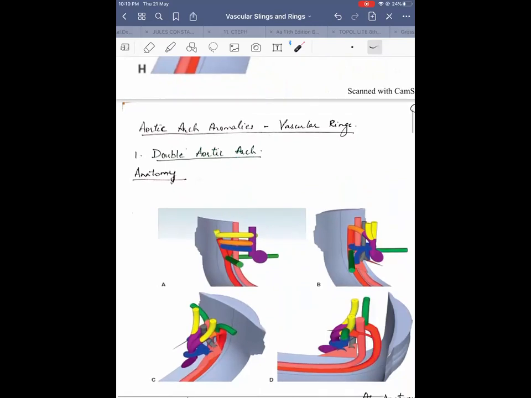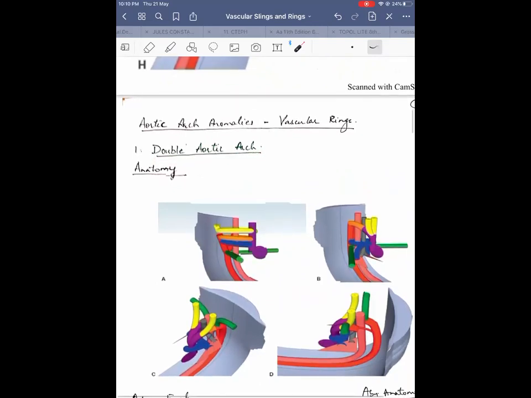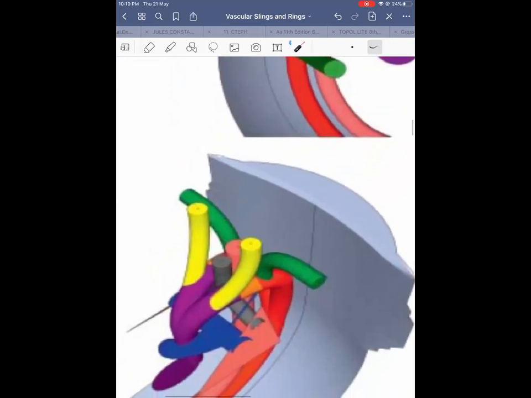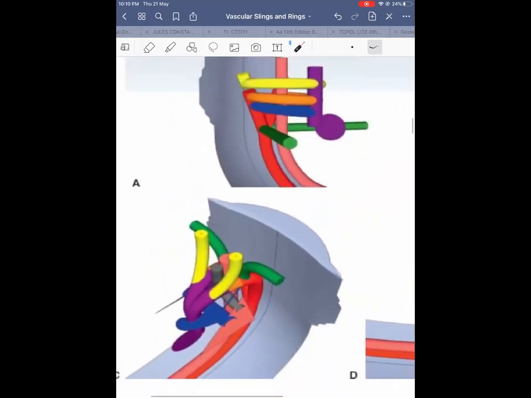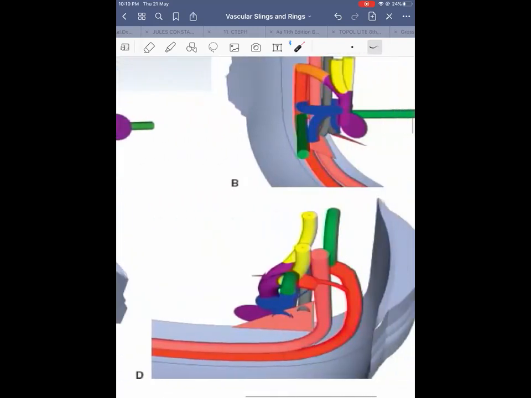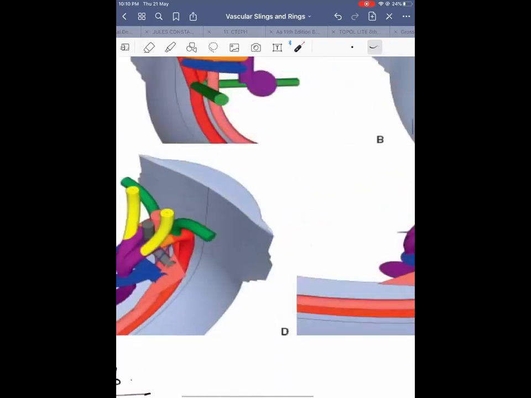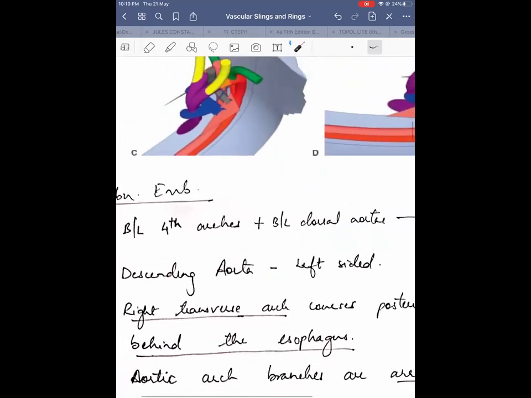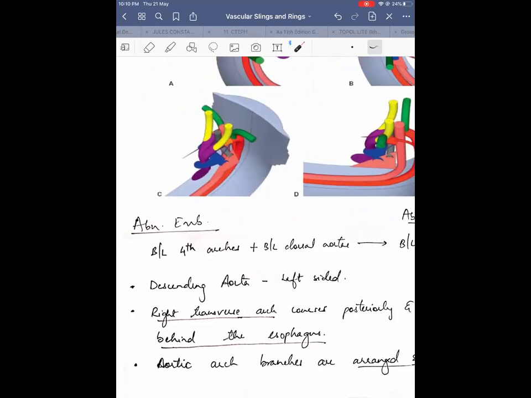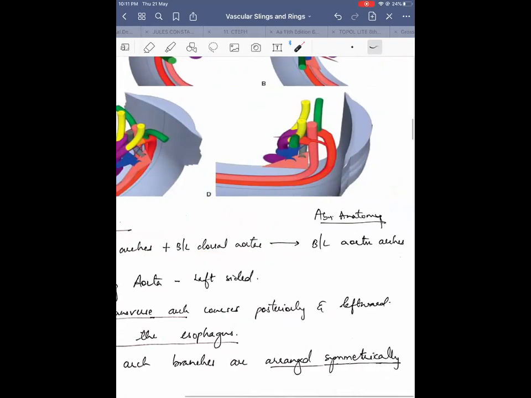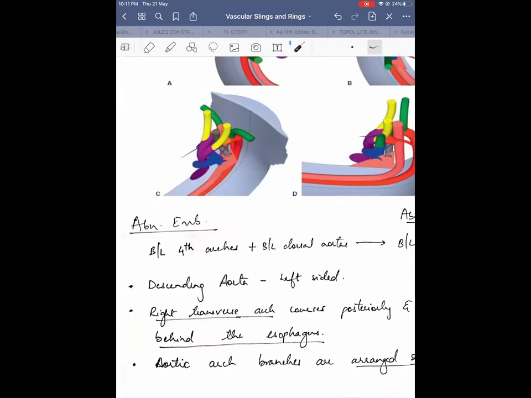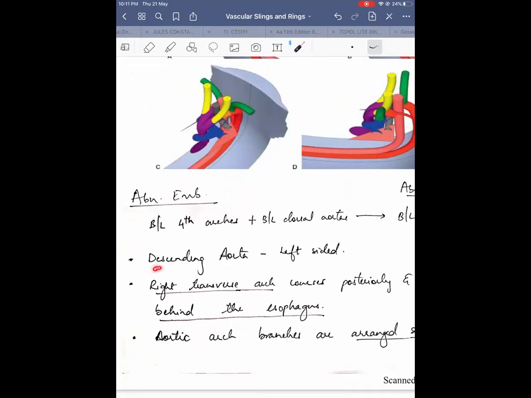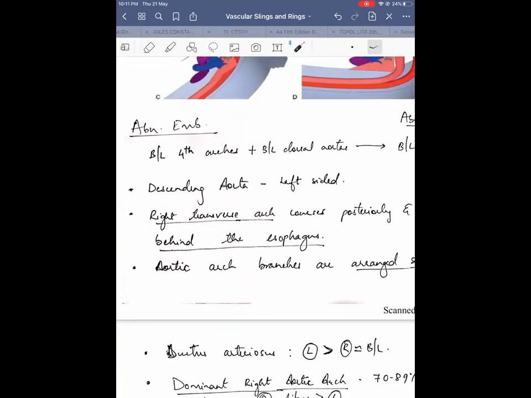Coming to the most common vascular ring, that is the double aortic arch. To remember it simply, there are two aortic arches, one on each side, but there can be some variations. Here, what happens embryologically is that the fourth arches and the dorsal aorta on both sides remain. So bilateral aortic arches are formed. But the descending aorta is always left-sided, the descending thoracic aorta which goes on the left side of the spine.